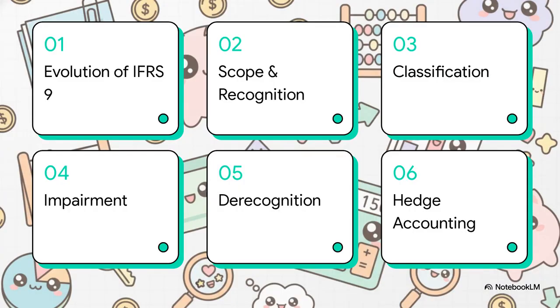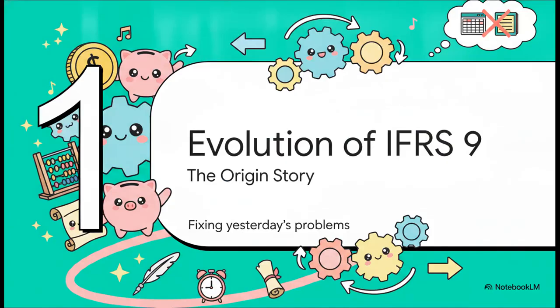Okay, here's our roadmap for today. We're going to cover the evolution of IFRS 9, scope and recognition, classification, impairment, derecognition, and lastly, we'll wrap up with hedge accounting. Section 1. The evolution of IFRS 9.